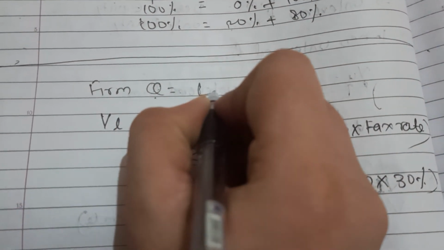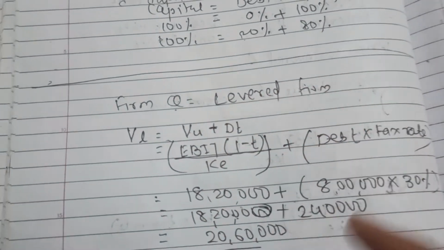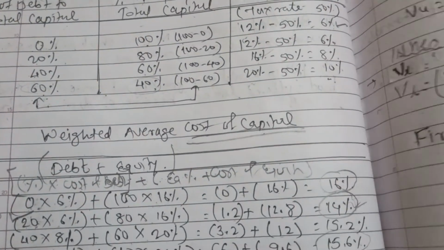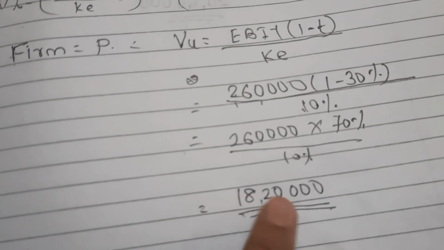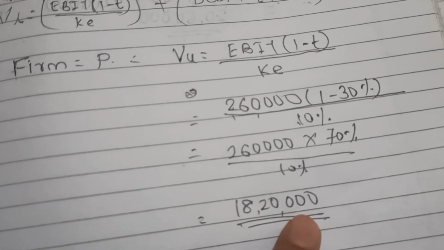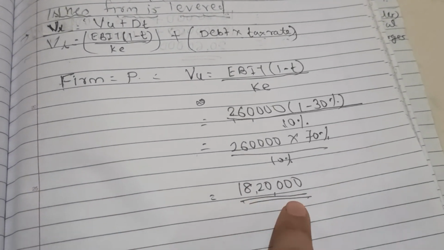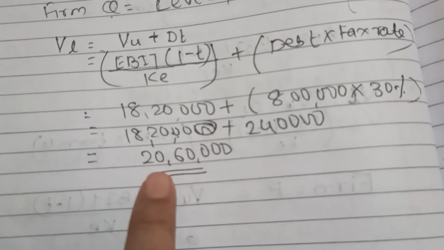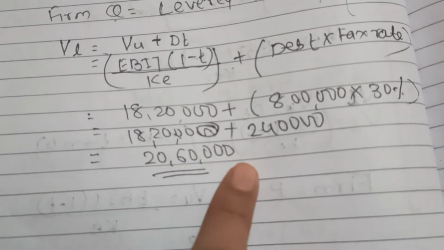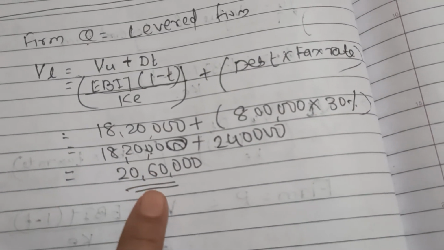Q was my levered firm where I have debt as well as equity, and this was my unlevered firm and its value is 18,20,000. You can see when the company has no debt, the value is lower, and when the company has debt, the value is a little higher, 20,60,000. So this was the solution for the Modigliani-Miller approach problem.